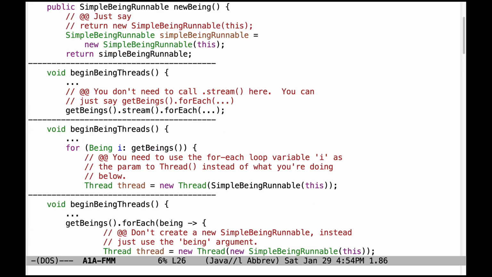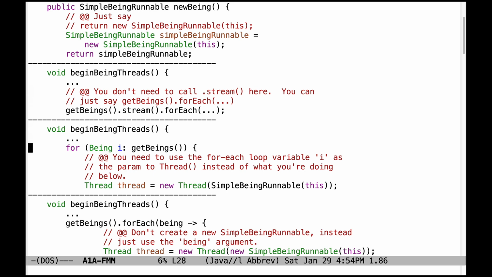Let's now go ahead and take a look at the various problems with begin being threads. There were lots of problems here. In this particular case, this code is not wrong either. It's just not as streamlined as it could be. All you need to do is say get beings.forEach as opposed to get beings.stream.forEach.